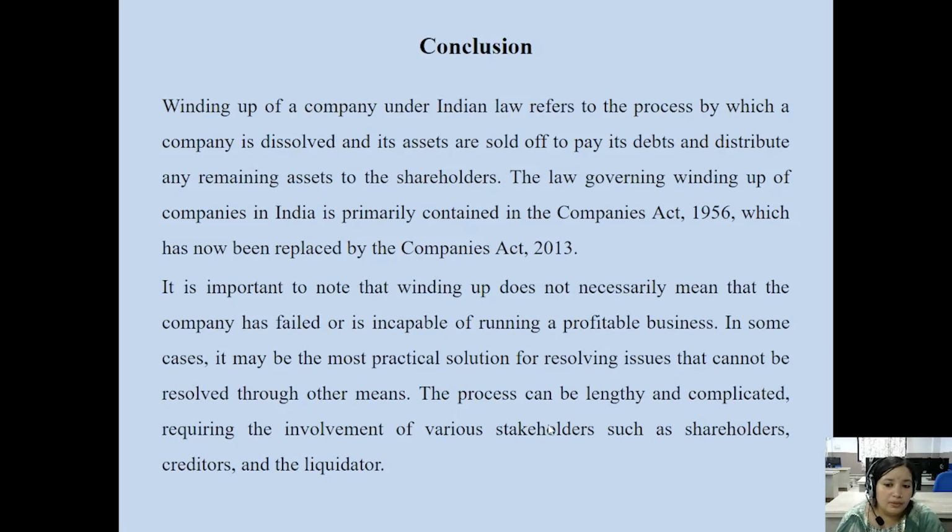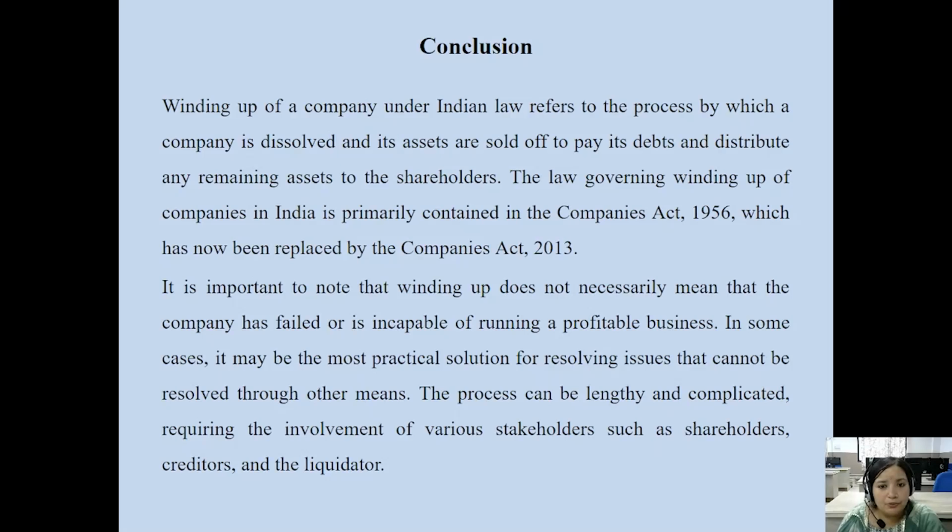So a lengthy process is involved in the winding up of the company, and there are many stakeholders involved: shareholders, creditors, and official liquidators of the company.